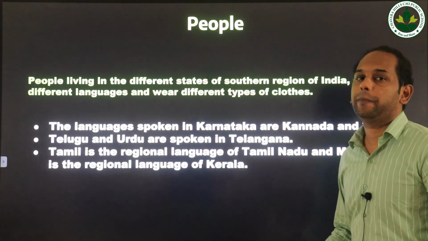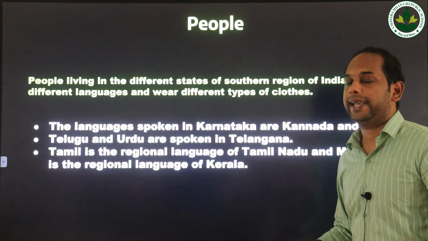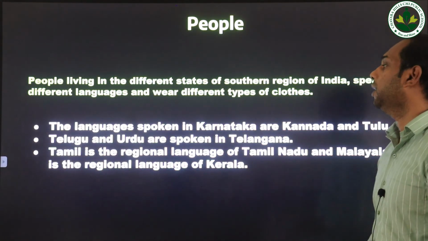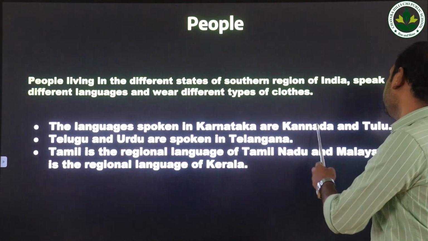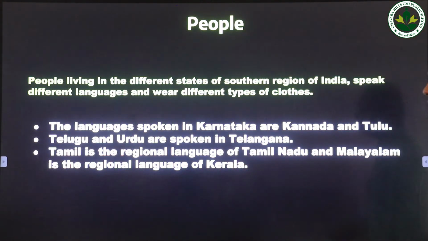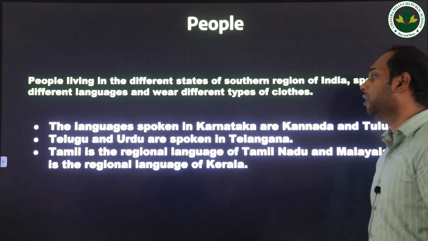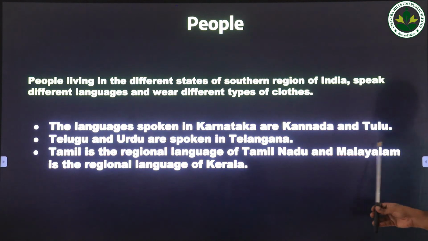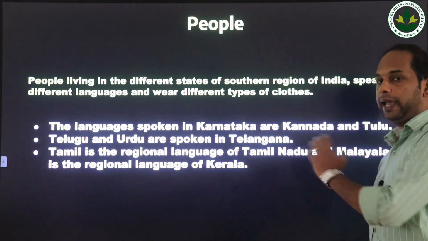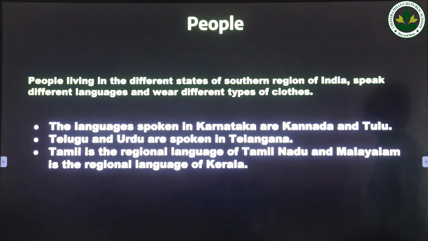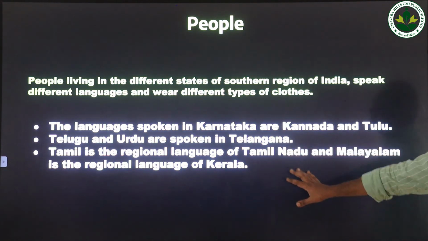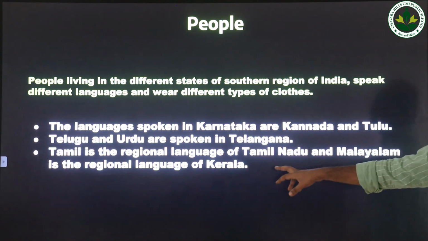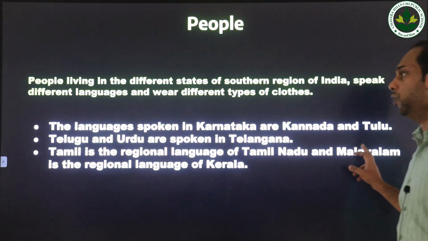Now, in the southern plateau, people belong to different states and speak different languages. The languages spoken in Karnataka are Kannada and Tulu. Telugu and Urdu are spoken in Telangana. Tamil is the regional language of Tamil Nadu, and Malayalam is the regional language of Kerala. So these are the major languages which are spoken in these states.